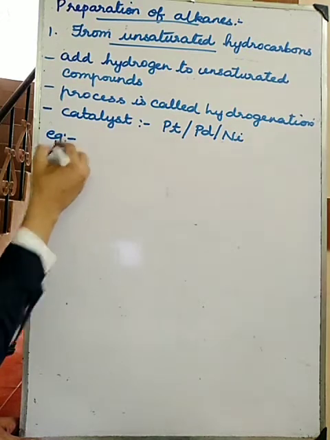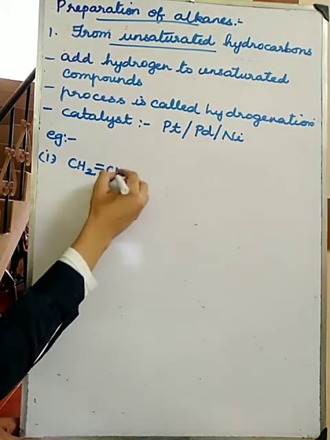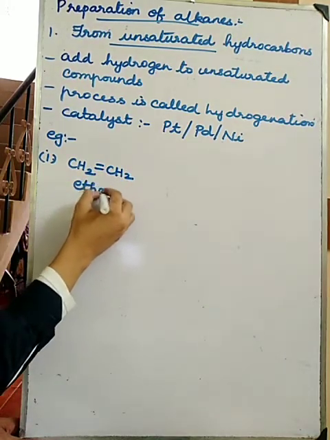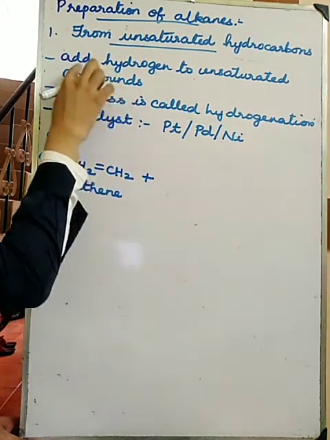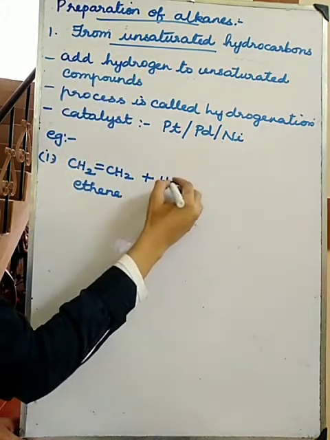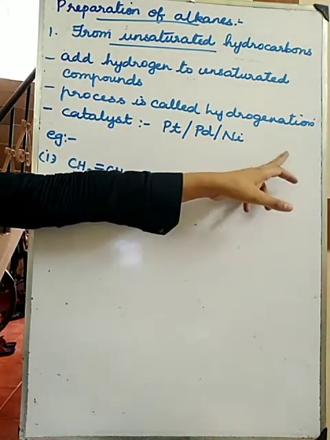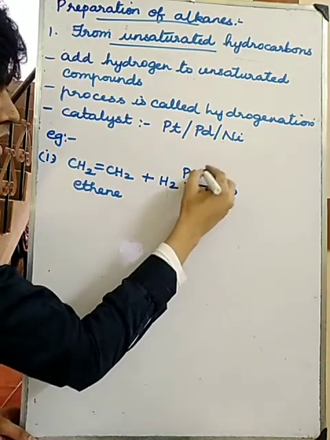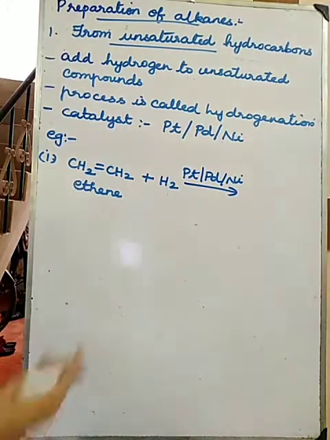For example, first one, CH2 double bond CH2. What is the name of this compound? Ethene. So what I am going to do, I am going to add hydrogen. What is this process called as? Hydrogenation. What is the catalyst I am going to use? I can use platinum, palladium or nickel catalyst.